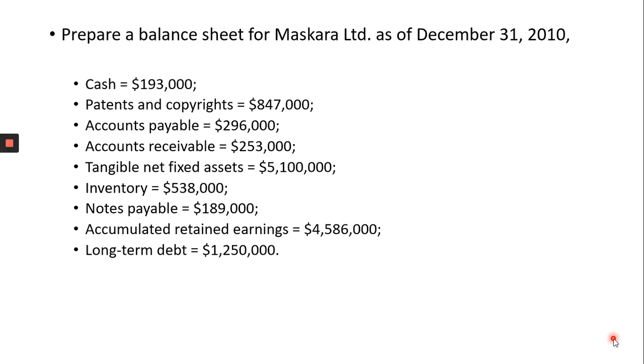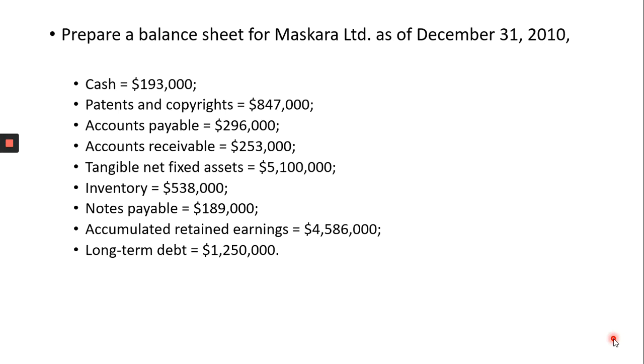Tangible net fixed asset means the total net fixed asset is 5 million, 100,000. Inventory is whatever the company has in their warehouse. Notes payable is some sort of loan, the money payable to banks or other creditors, which is 189,000.